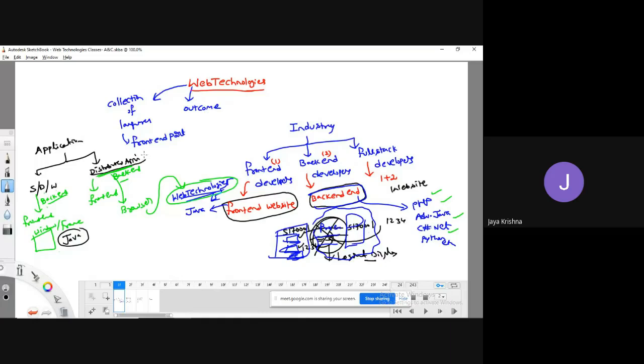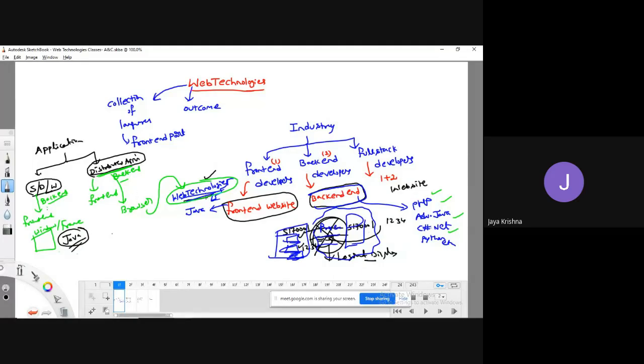To design the front end part of distributed applications, we are going to study web technologies. To develop the front end part of standalone, desktop, Windows based applications, we study Java. Not only Java, we can use .NET, all this. But I would like to make a clear difference. That is why I have taken only the previous semester subject and this semester subject, web technologies. Okay, fine. So this is the general overview.